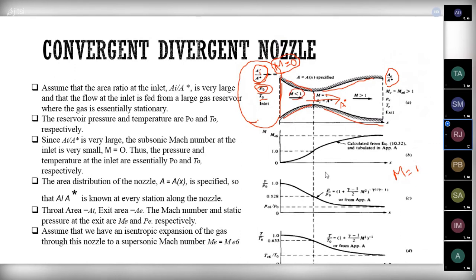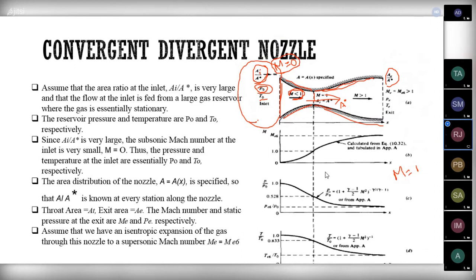But after that converging duct, we are having a diverging duct. Because of the diverging duct, the Mach number is further reduced because the flow is subsonic. Again, I am reducing the pressure furthermore. By reducing the pressure furthermore, the same thing happens, but here we will get an increased Mach number, but that is also at subsonic level only.